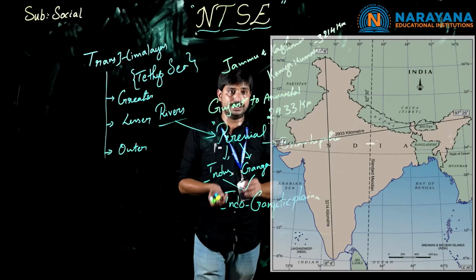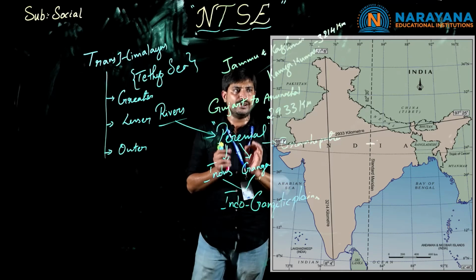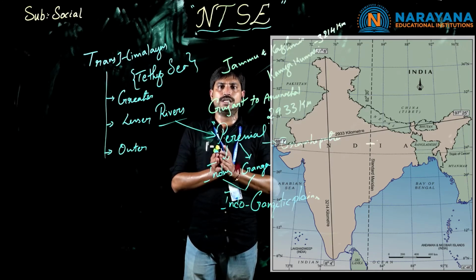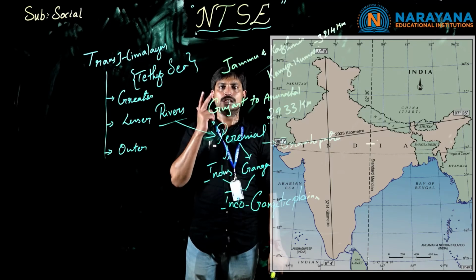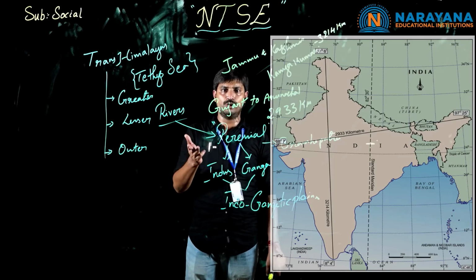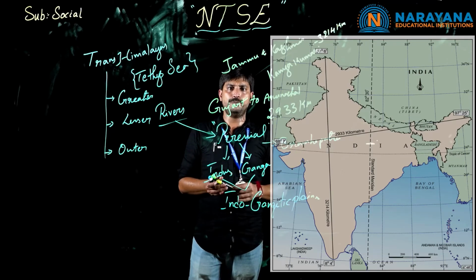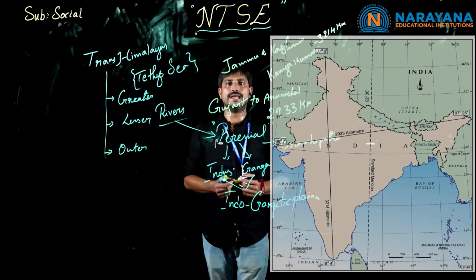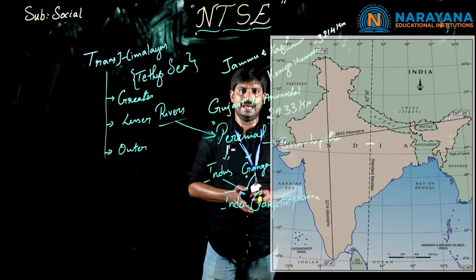So, let's recall up to now, and then we'll move to the next classes. Indian relief features: what is the meaning of relief? The landforms of the country. We have six major Indian relief features. The first is the Himalayas, the second is the Indo-Gangetic plains, the third is the peninsular plateaus, the fourth is the desert, the fifth is the coastal plains, and the sixth is the islands. Here we have two island groups: in the east, the Andaman and Nicobar Islands, and in the west, the Lakshadweep Islands. Clear, children?